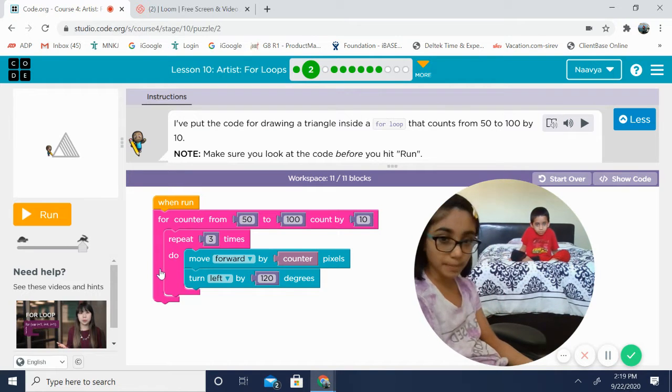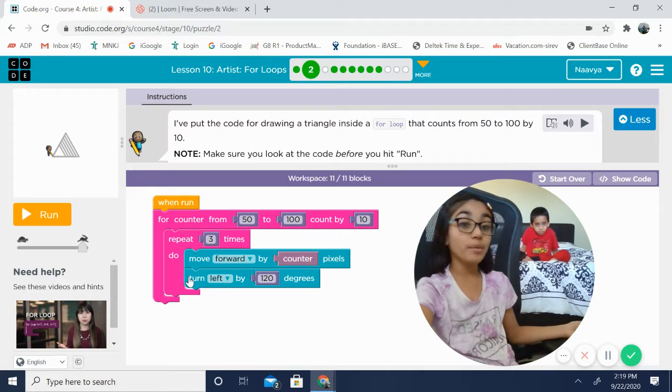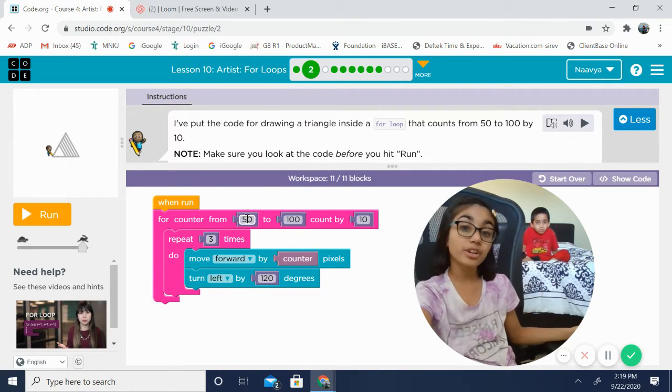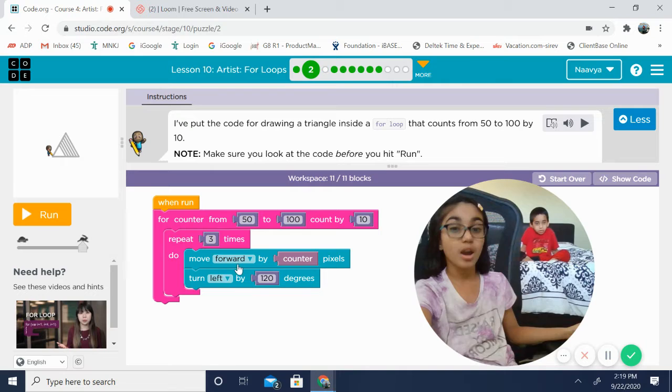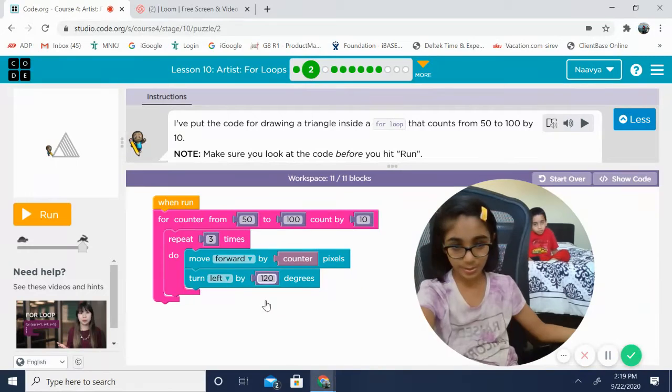And then we need to add a repeat block. Repeat 3 times. We know this. But the move forward could get a little tricky. This counter right here, it means this number 50. So whatever this number is, that's going to mean how many pixels you move forward in the counter. So if you do move forward by counter pixels, that's just another way of saying move forward by 50 pixels, because our counter is 50. And then we need to turn left by 120 degrees, which we already know.